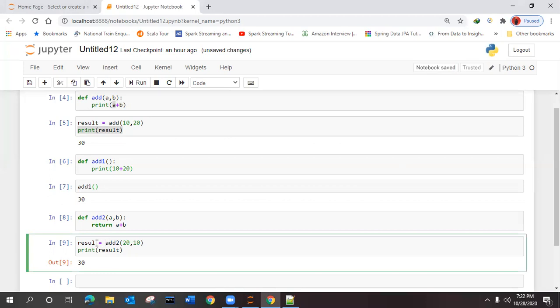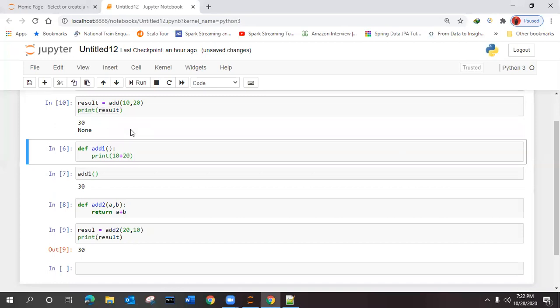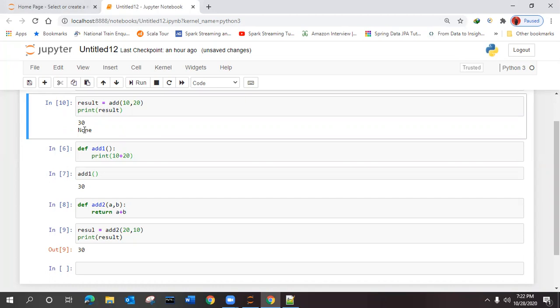So the result is like this one. If we execute this and the function is returning something, that value will be stored inside result, and we can print it. If it is returning, then it will give you some value. But what it is doing? None. It is not returning anything. It is simply executing the task on top, and that's all. So because of that, it is None.